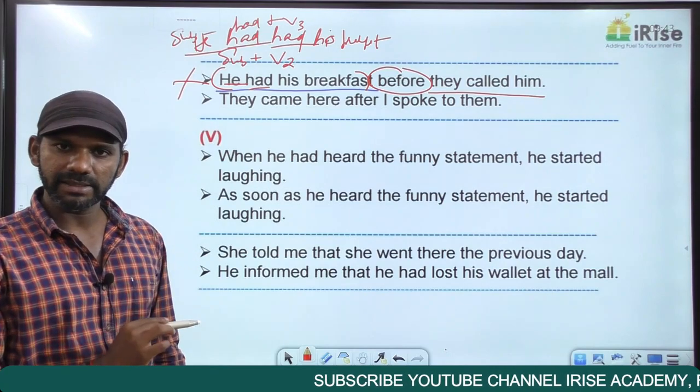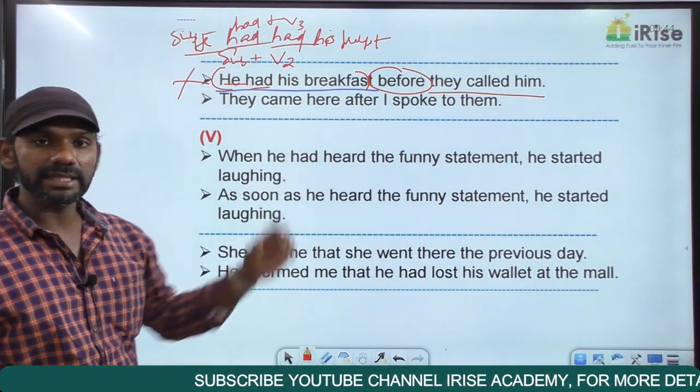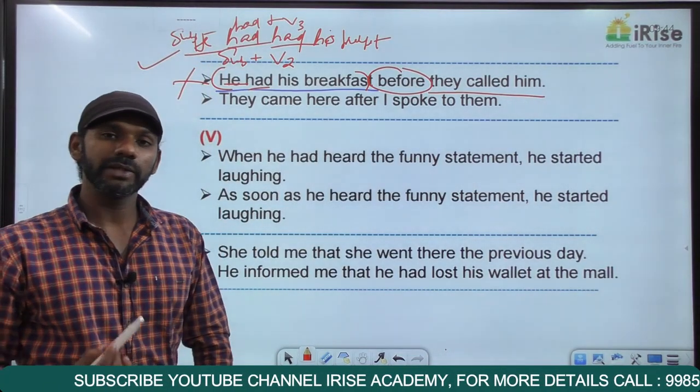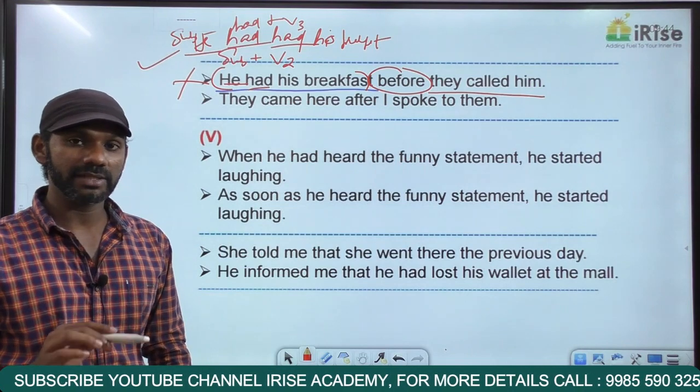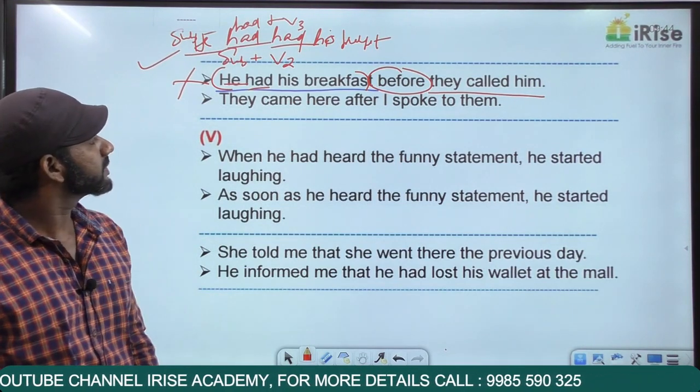Two actions in the past tense. Time difference is there. The action completed first is in the past perfect tense. Now this is grammatically correct. Now what you think is correct may be incorrect. So just go by the rules. Blindly follow the rules. Come to the next one.